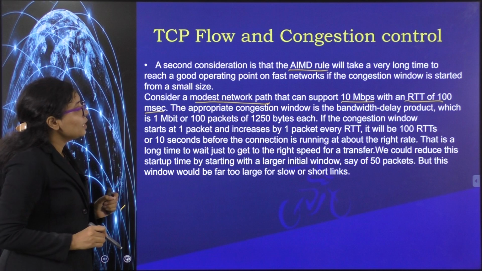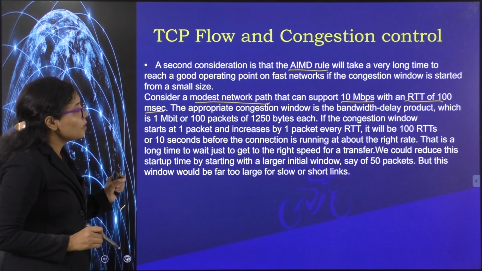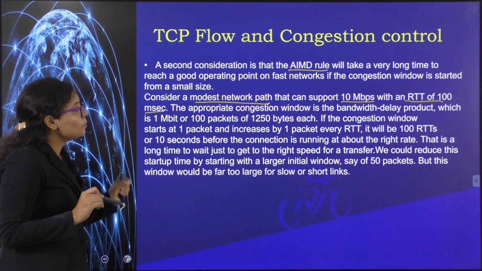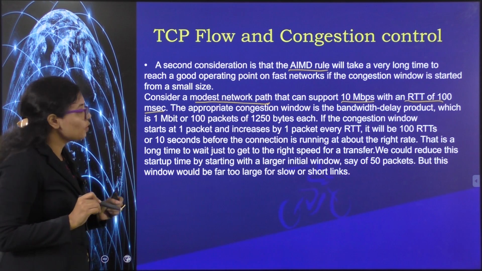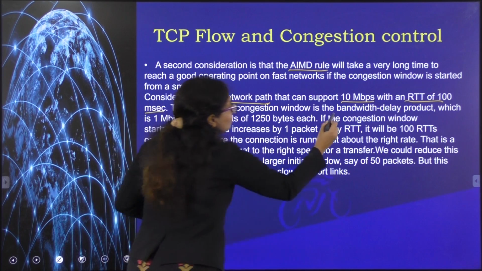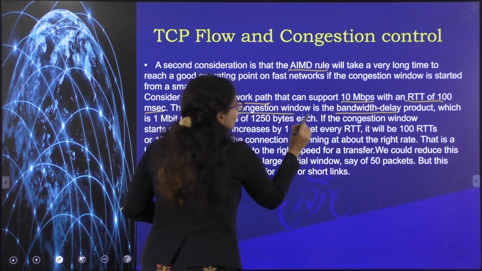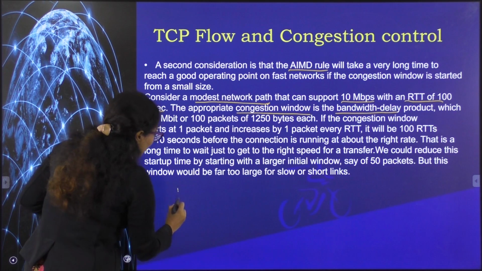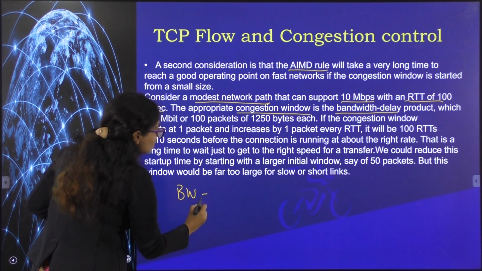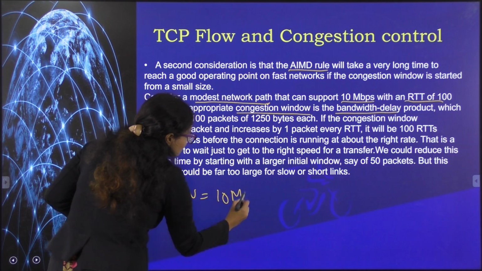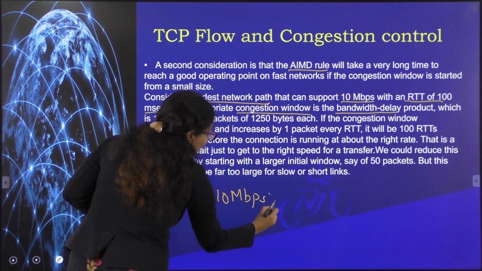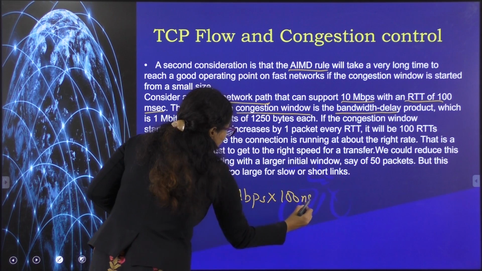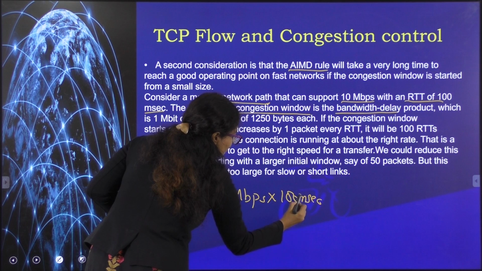If you calculate the number of data packets supported on the link at any particular time, it is given by the bandwidth delay product that we already saw, and the congestion window is maintained on this bandwidth delay product. How do we calculate it in this case? The bandwidth is 10 Mbps multiplied by this round trip time of 100 milliseconds.